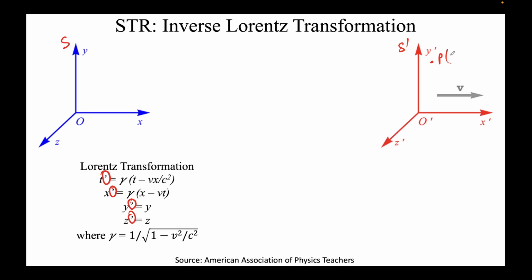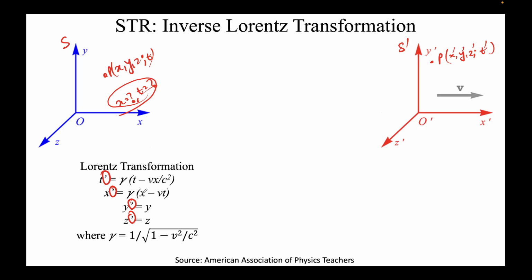You were given the coordinates for this event P: x, y, z, t, and the primed coordinates x', and you were required to find the values of x, y, z, t. You were required to find x is equal to what, t is equal to what. What happens then? Simple, man.